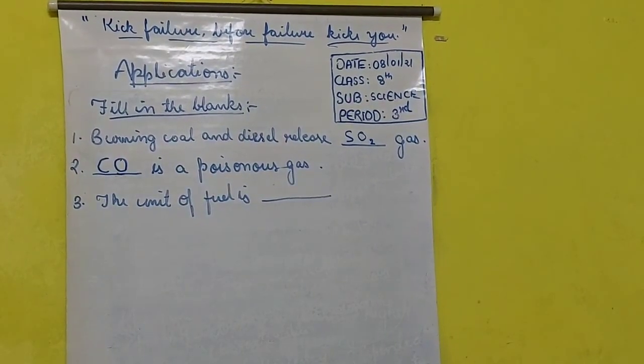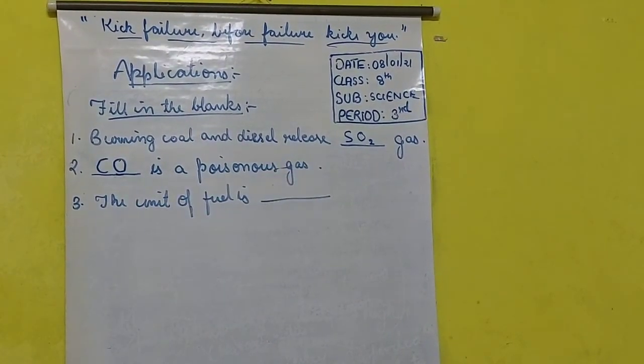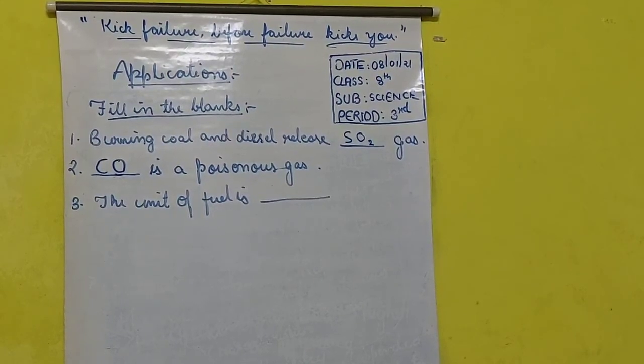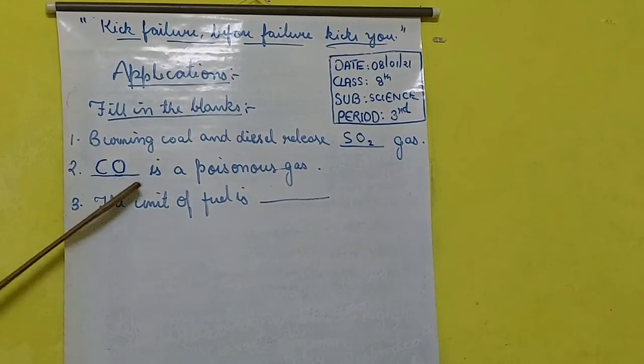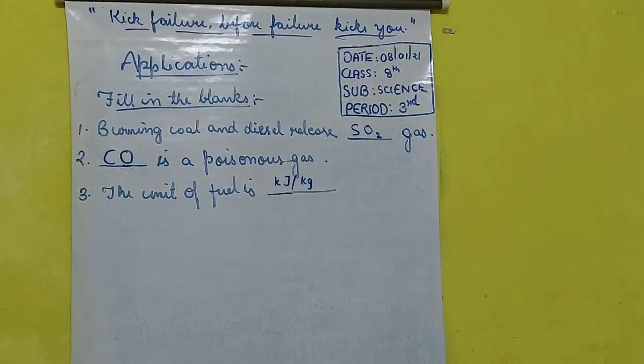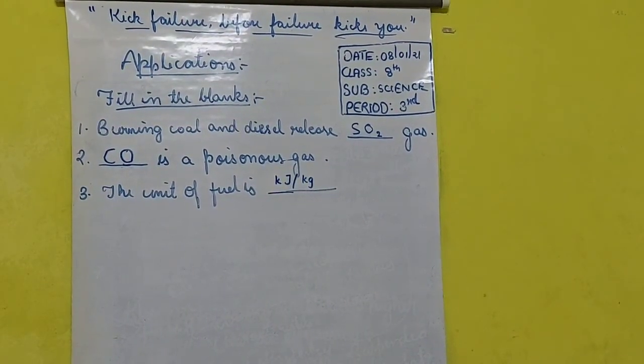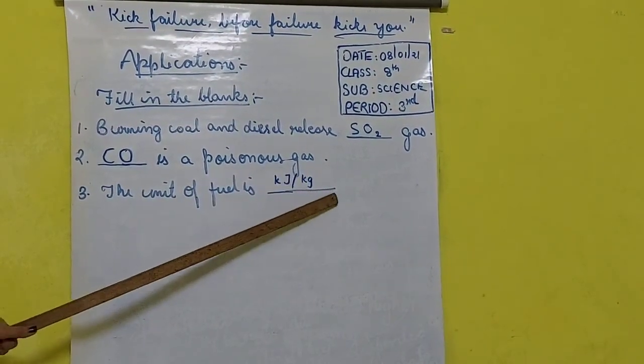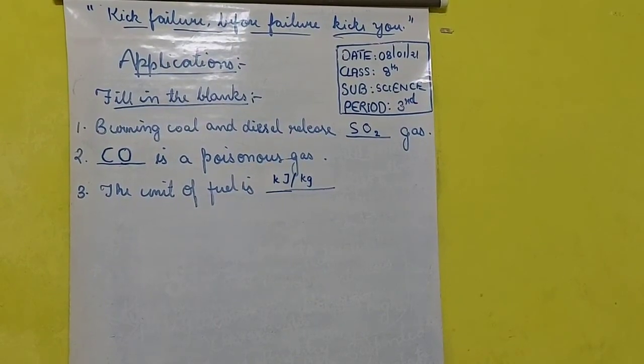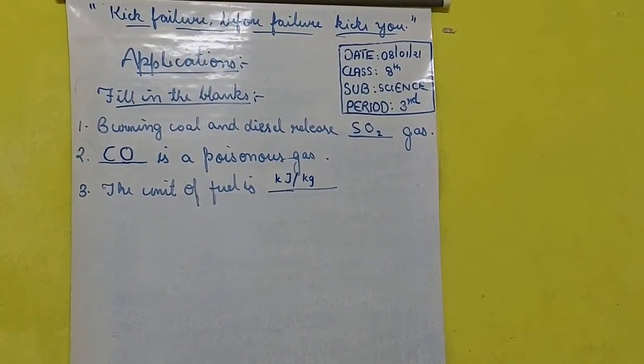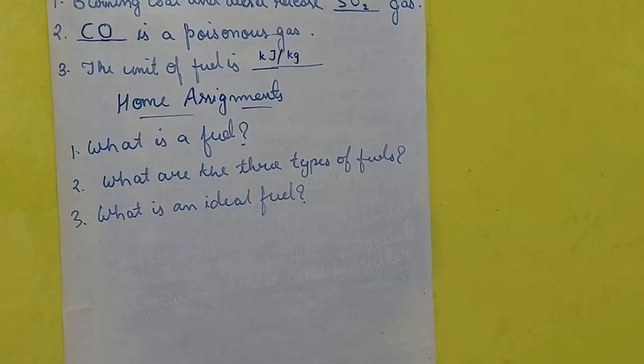CO is a poisonous gas. Clear? Carbon monoxide is a poisonous gas. Then third, the unit of fuel is dash. The unit of fuel is kilojoule per kg. Clear, students? I hope you are clear with it.